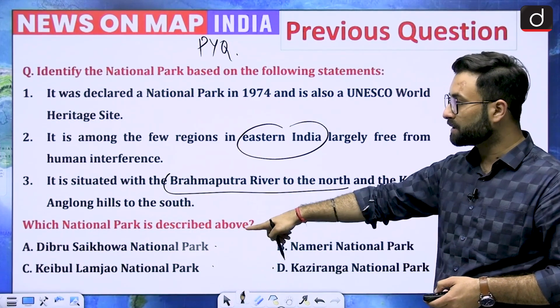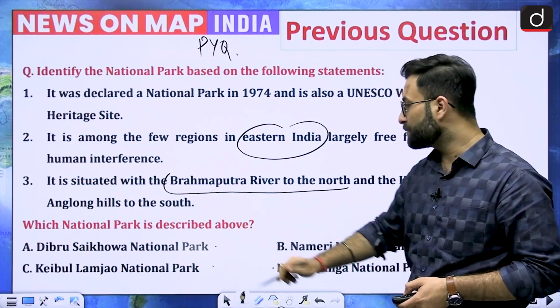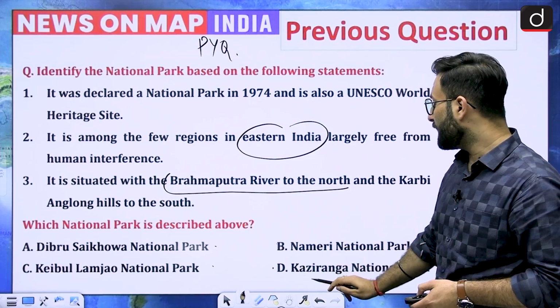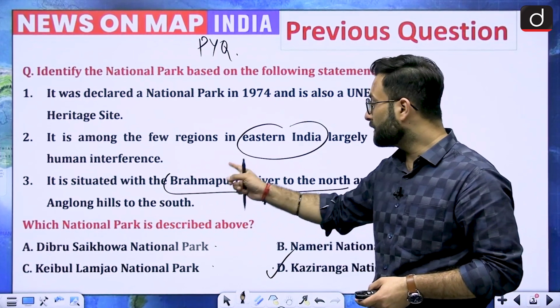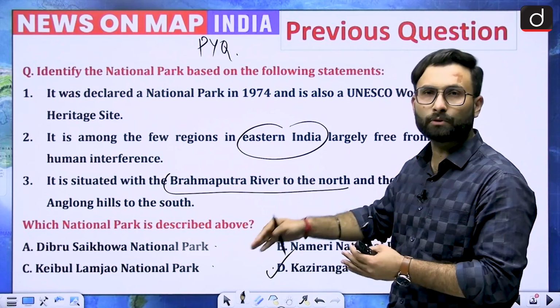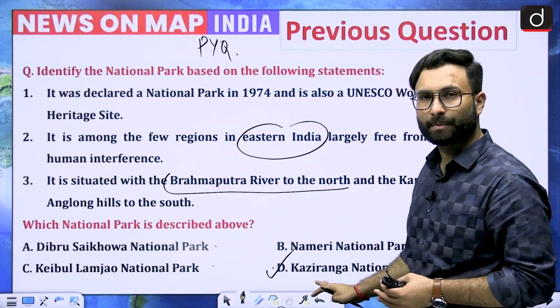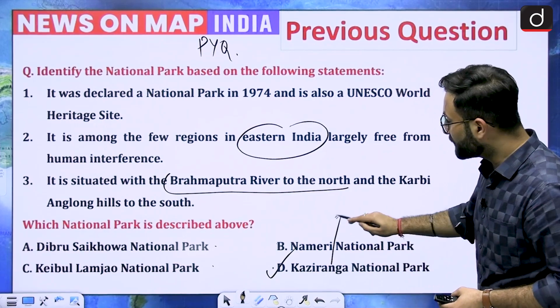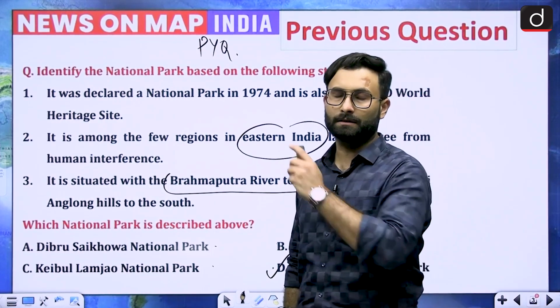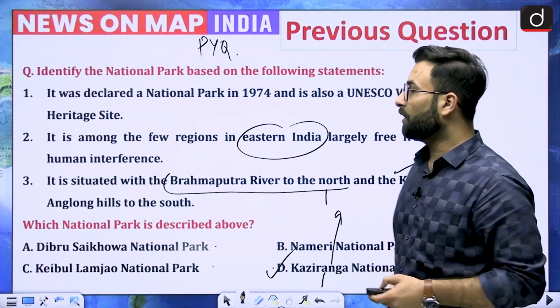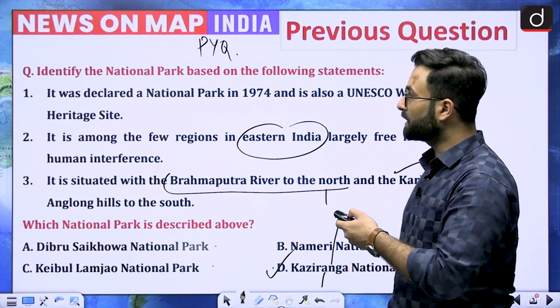Now coming to the options, Dibru-Saikhowa National Park, Keibul Lamjao National Park, and then Nameri and Kaziranga. Here they are talking about Kaziranga, because we know that on the south of the Brahmaputra river we have Kaziranga National Park. To the north of Kaziranga we have the Brahmaputra, and to the south of Kaziranga we have the Karbi Anglong hills. So let's see the map over here.